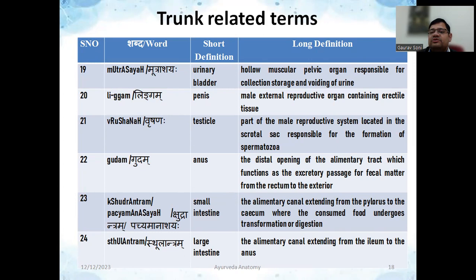In the next part, we are going to talk about whatever is left, that is the terms related with head and neck region and terms related with the embryo part. Thank you.